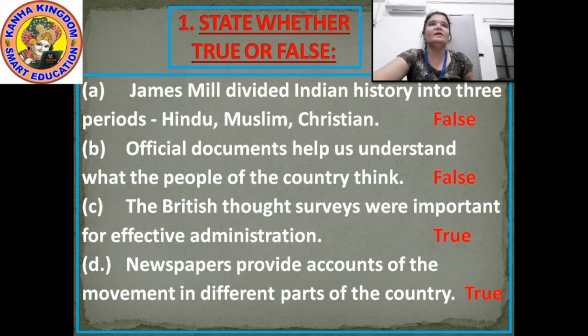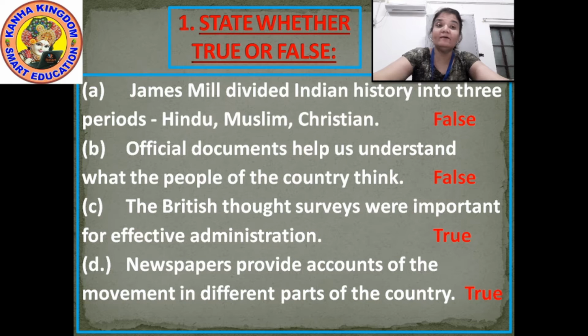First one: James Mill divided Indian history into 3 periods: Hindu, Muslim, and Christian. Is it true or false?